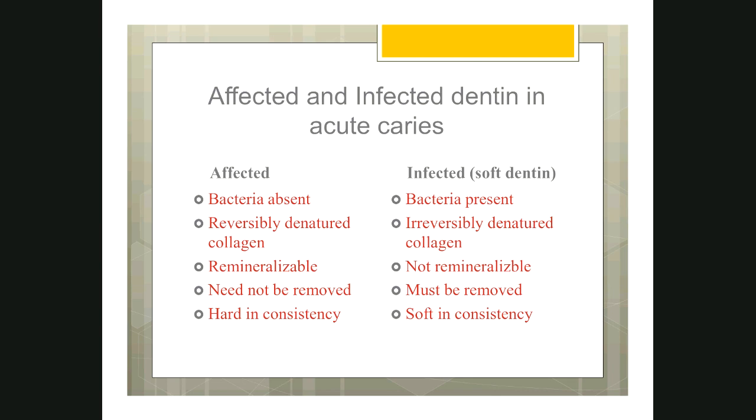By the consistency. Okay. If the consistency is soft, then it is called infected dentin and you have to remove it. The reason why you have to remove it is the soft dentin has bacteria and irreversibly damaged collagen. You cannot remineralize this collagen. It is damaged, so you have to remove it. It is not remineralizable, okay, and the consistency is soft. So for all these reasons, you have to remove the infected dentin. Exactly the opposite you see here, so don't remove the affected dentin.